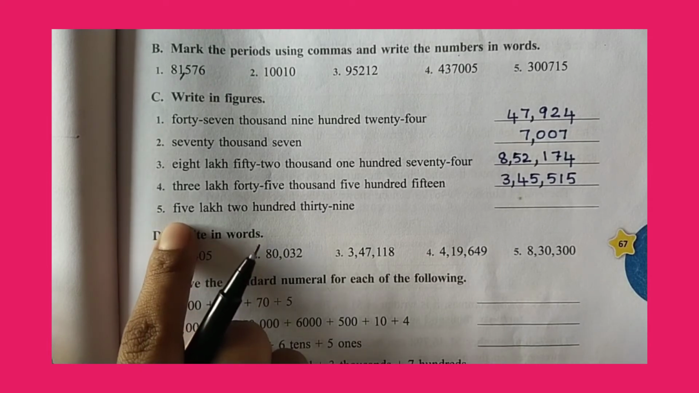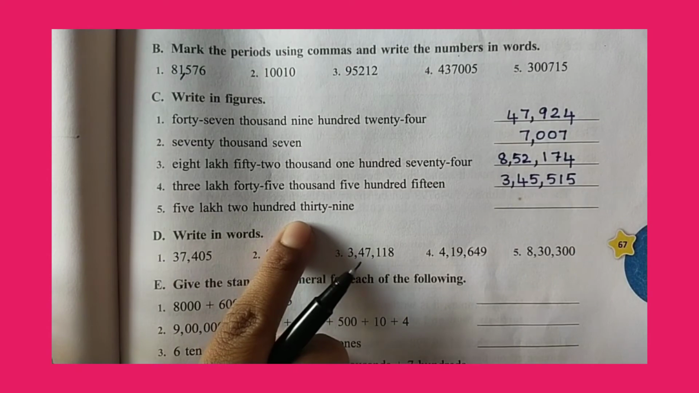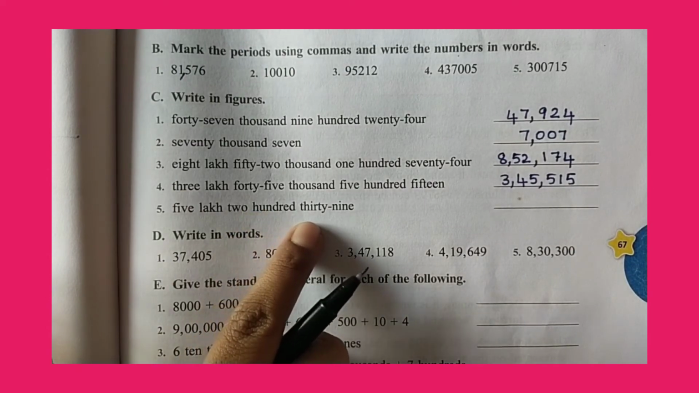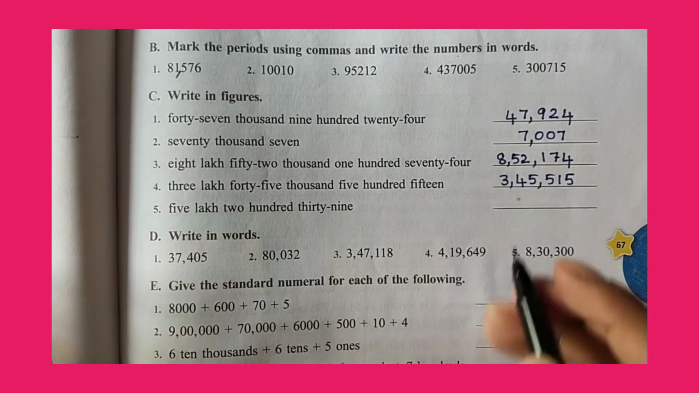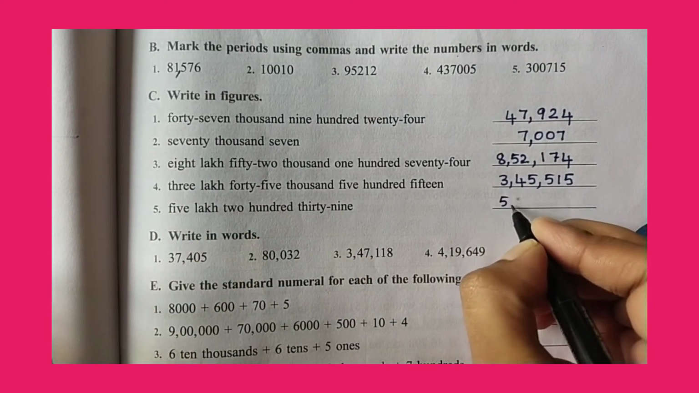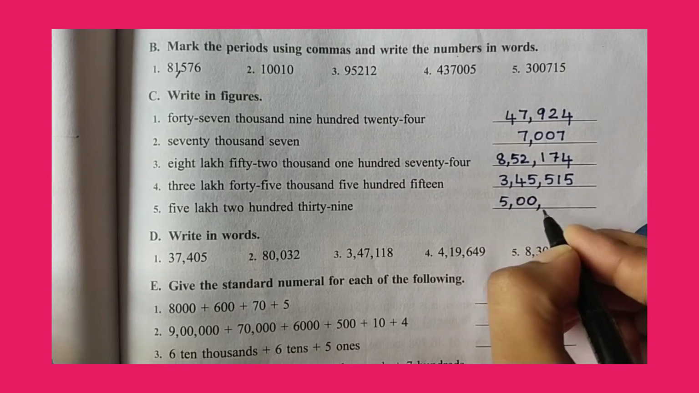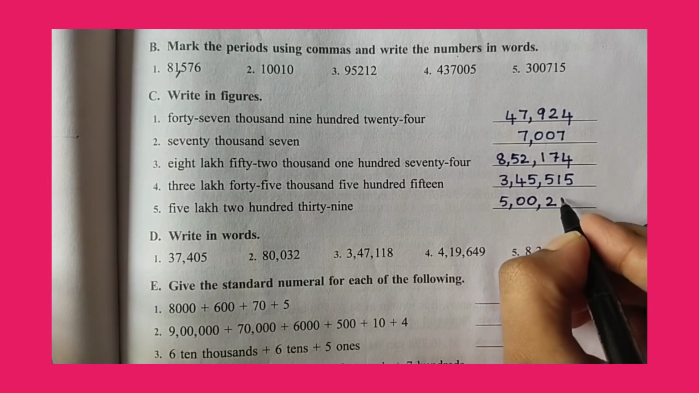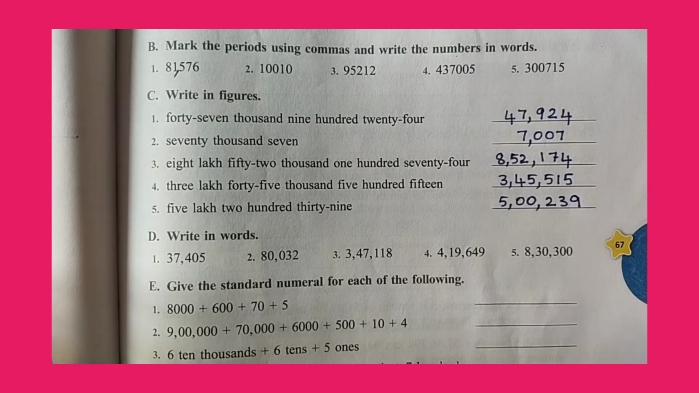Read Jeremy. 5 lakh 200, 239. Not 239 alone, it is 5,239. So 5 lakh. Since nothing is given in the thousands place, 0 0 239. Okay, so this is our C section. Section C, writing in figures.